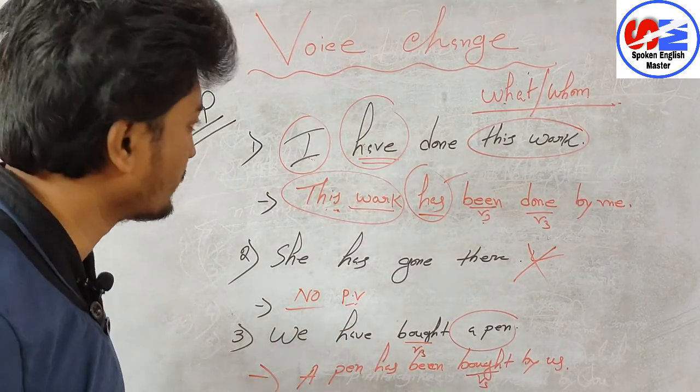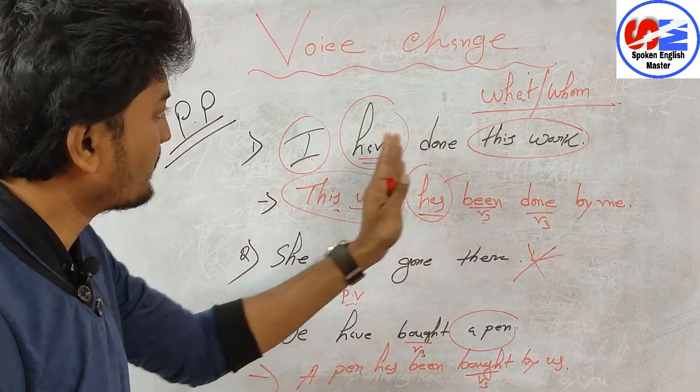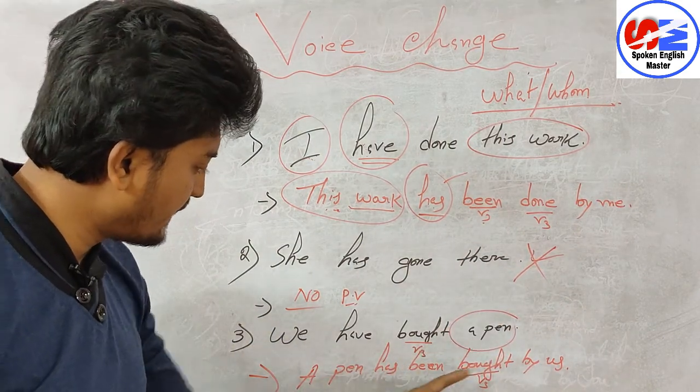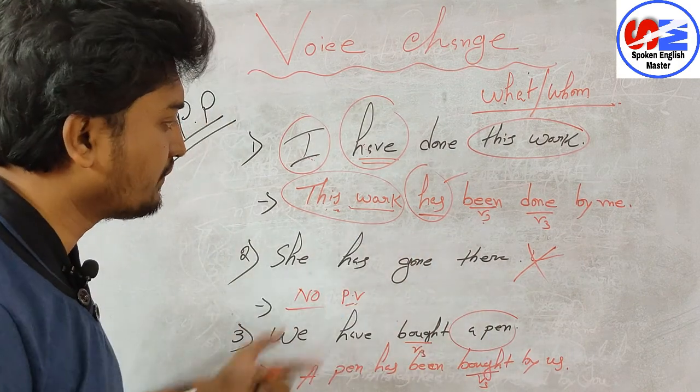So I hope you have understood this one. This is all about present perfect tense. मैं एक बार फिर से बोल रहा हूँ. I have done this work. This work has been done by me. We have bought a pen. A pen has been bought by us. I hope you have understood. I have taken only few examples.